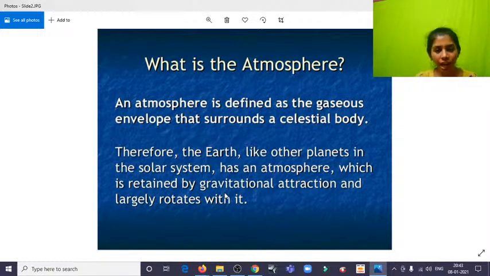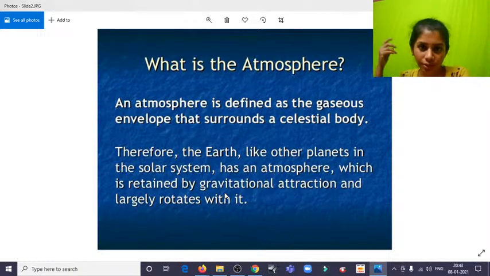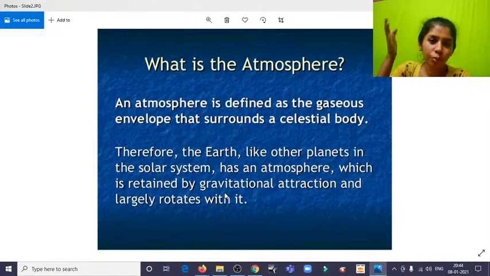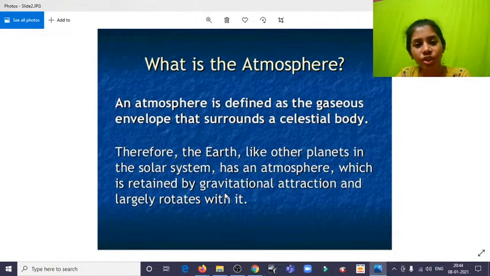We have an atmosphere on earth, and there is also a different kind of atmosphere on the moon, and each of them has its own atmosphere. Since atmosphere is mostly associated with oxygen, that doesn't mean the moon wouldn't have an atmosphere. It has a different composition. We have an abundance of oxygen, and other planets have their own compositions of atmosphere. So here it's written that atmosphere is defined as the gaseous envelope that surrounds a celestial body, and it isn't just earth, it can be any planet.